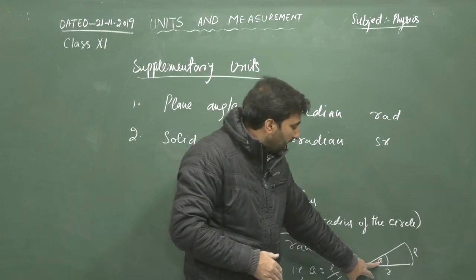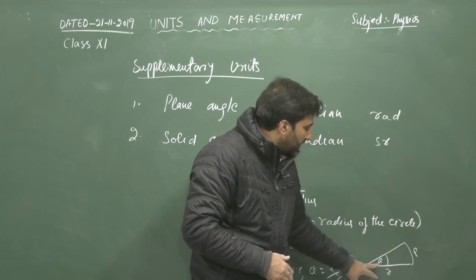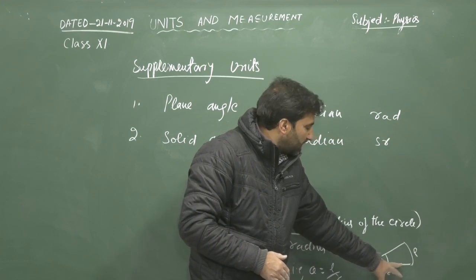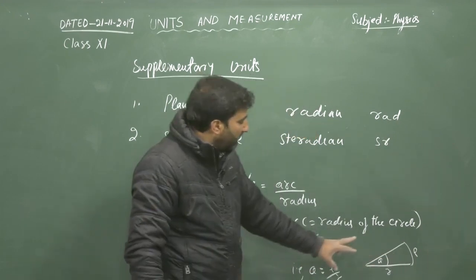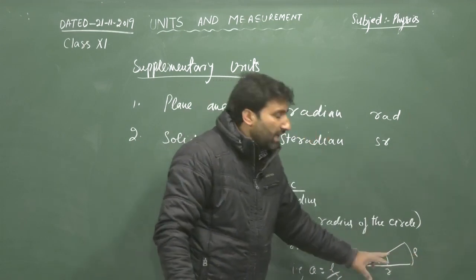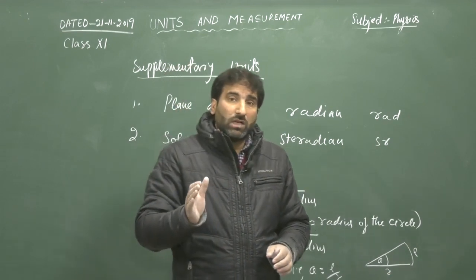Theta is the angle between these 2 radial vectors, and L is the arc described by this radius vector, so we can write theta is equal to L by R. When L is equal to R, this angle is equal to 1 radian. So this is about plane angle.